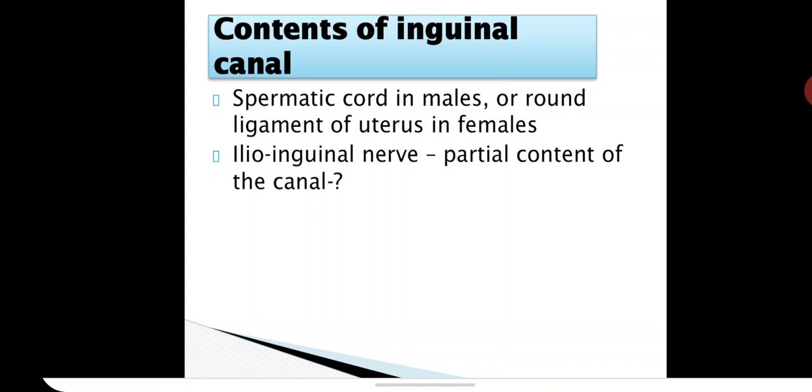What are the contents of the inguinal canal? The spermatic cord in males, round ligament of the uterus in females. So just now we told these are all forming first and the muscles are developing around this. And the one nerve which is the partial content of the canal, that means this nerve does not pass through both rings. That's why it is called partial content of the canal. Ilioinguinal nerve.